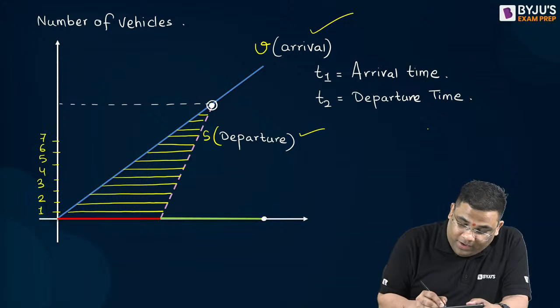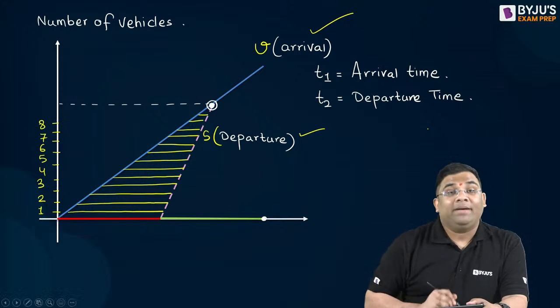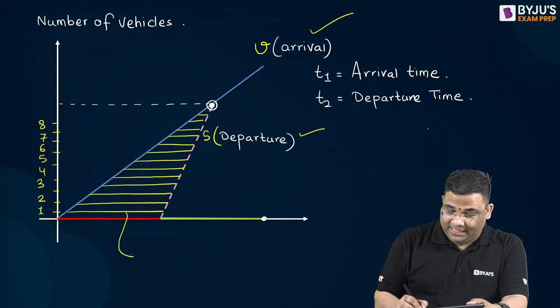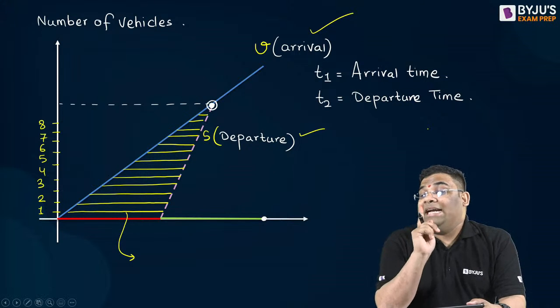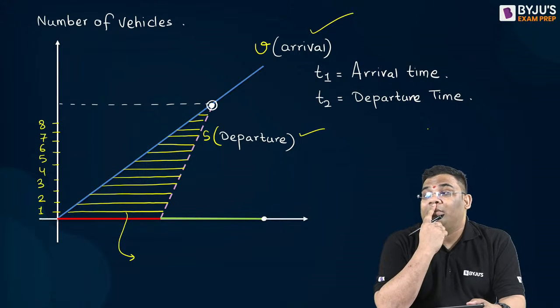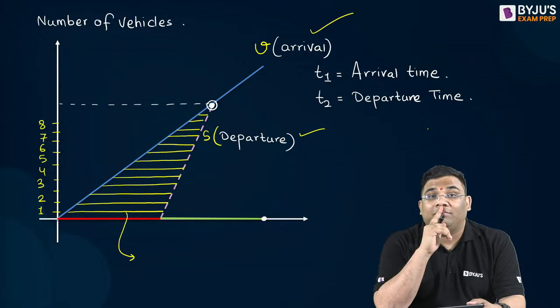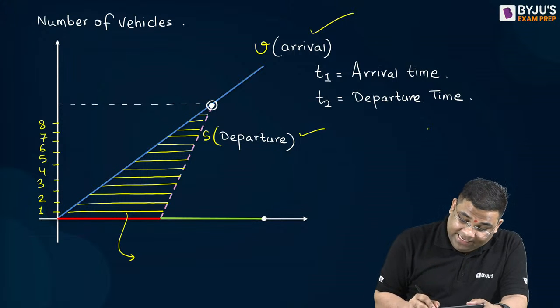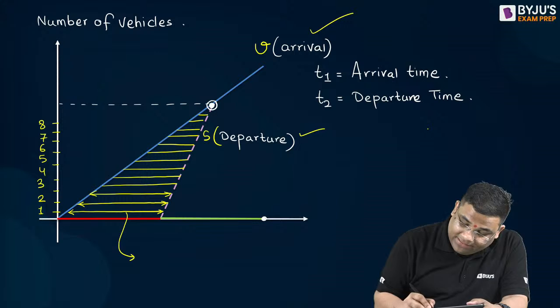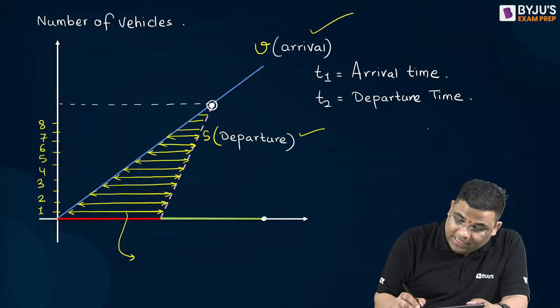So what does the total area give me? What does this shaded area give me? Can anybody say? If these are the individual delays, then what is the shaded area giving me?